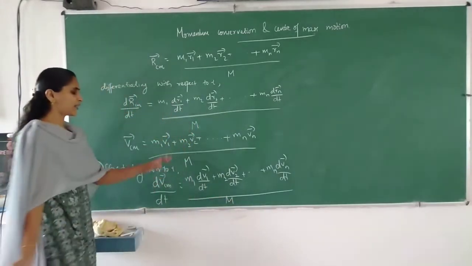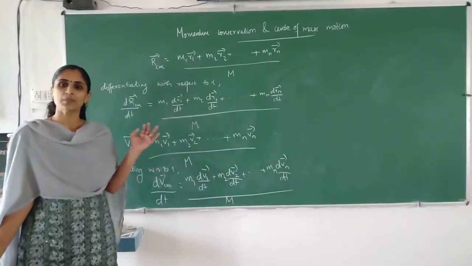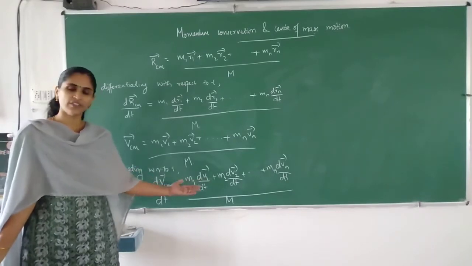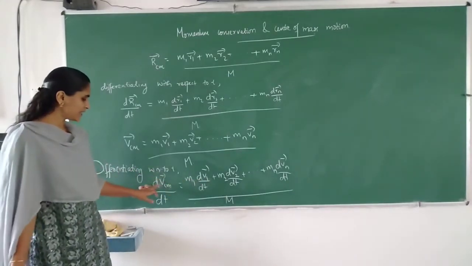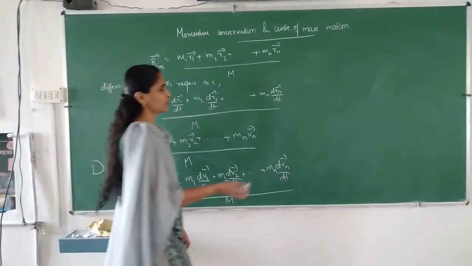Here, if you are differentiating, you have to write d by dt of m1 v1. Since mass is constant, we take it outside the derivative and write dv1 by dt. And d vCm by dt we can write as the acceleration of the center of mass.